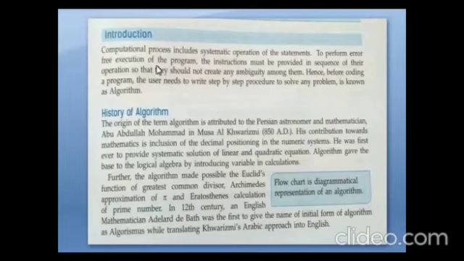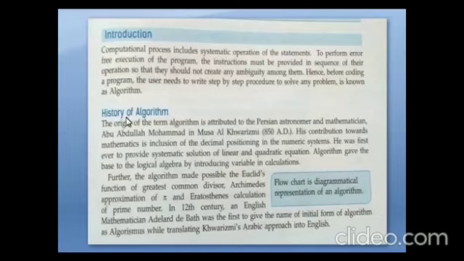Okay, computational process includes systematic operation of the statement. To perform error-free execution of the program, the instructions must be provided in sequence of their operation so that they should not create any ambiguity among them. Hence, before coding a program, the user needs to write a step-by-step procedure to solve any problem. This is known as algorithm. So, when we are writing an algorithm, the next step is we have to draw a flow chart. Flow chart means a pictorial representation of that algorithm.